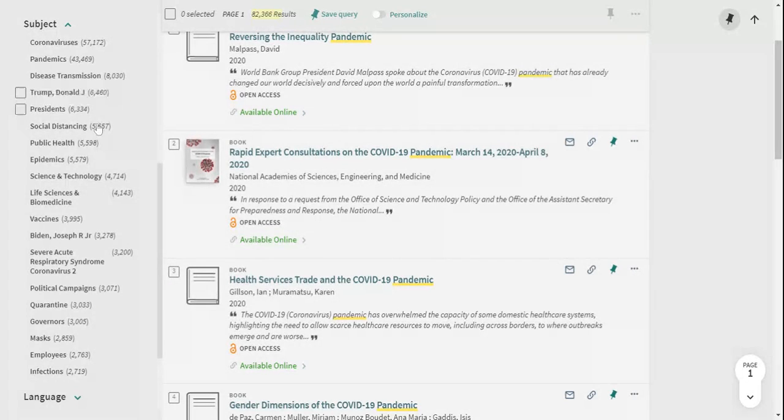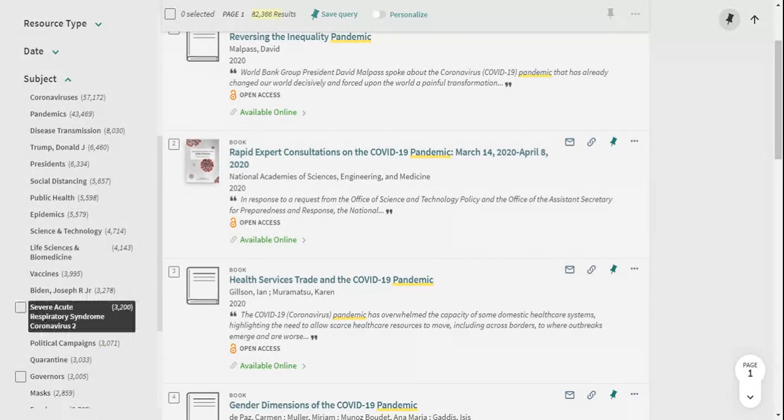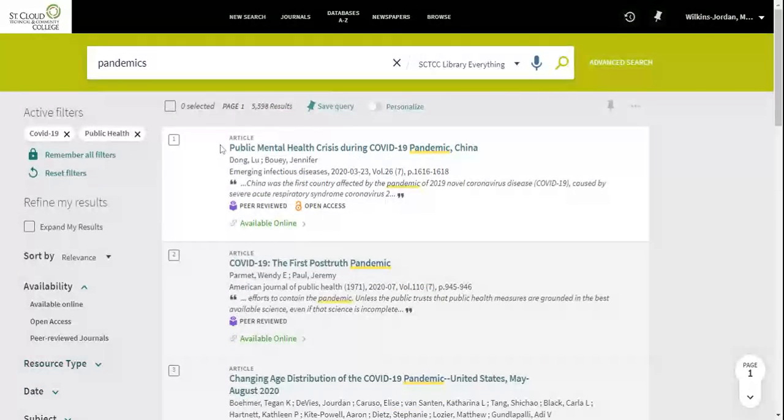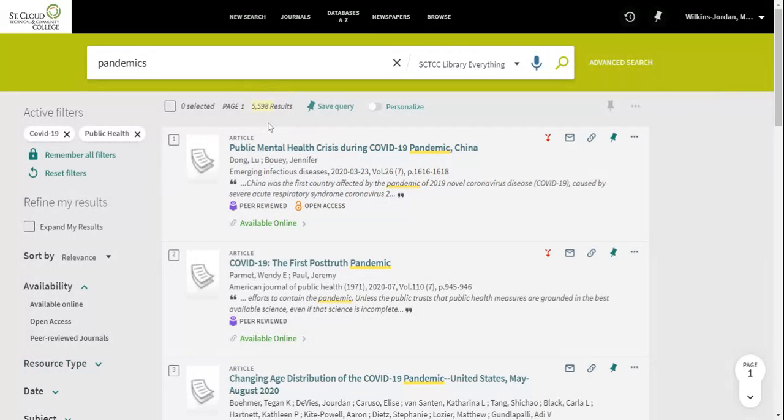So looking to see what Donald Trump and Joe Biden and governors have to say about the pandemic, that'd be interesting. Looking at masks in the pandemic, also, I would be very interested in that. Please wear your mask when you go outside, folks. Let's see. I think I feel like public health though today, because maybe I'm in nursing or something like that, and I want to write a public health themed paper. All right, so we're down to about 5,600 results.